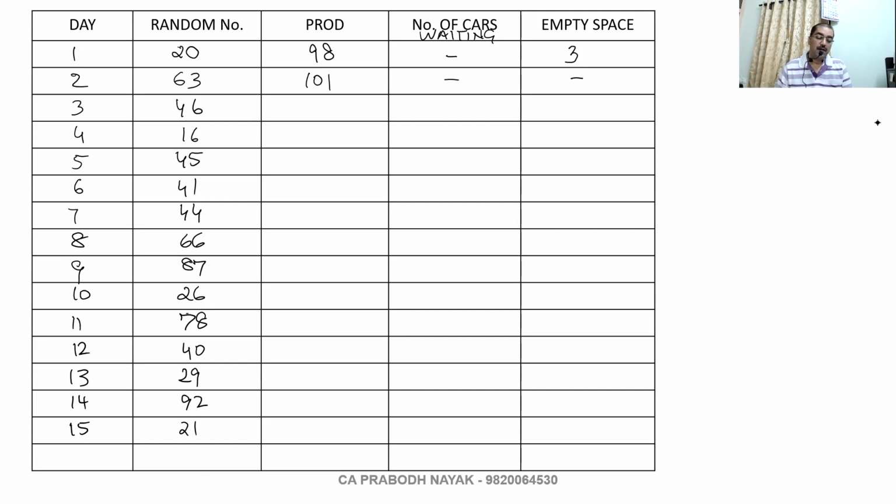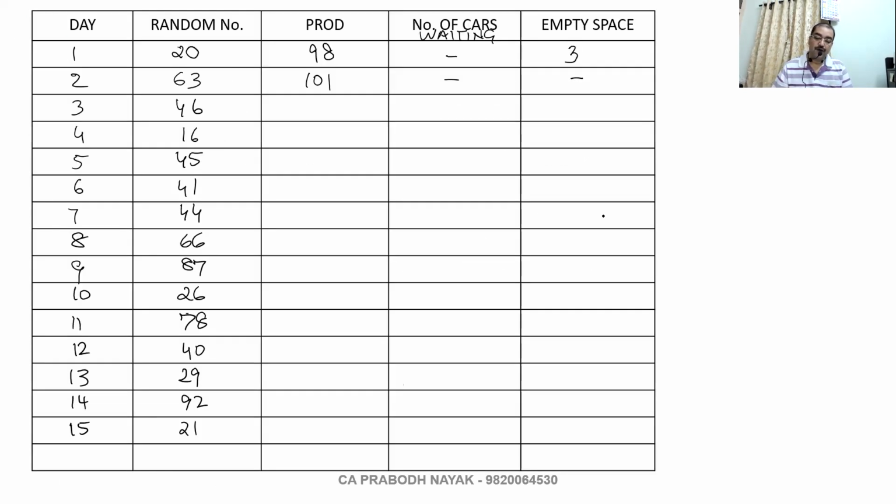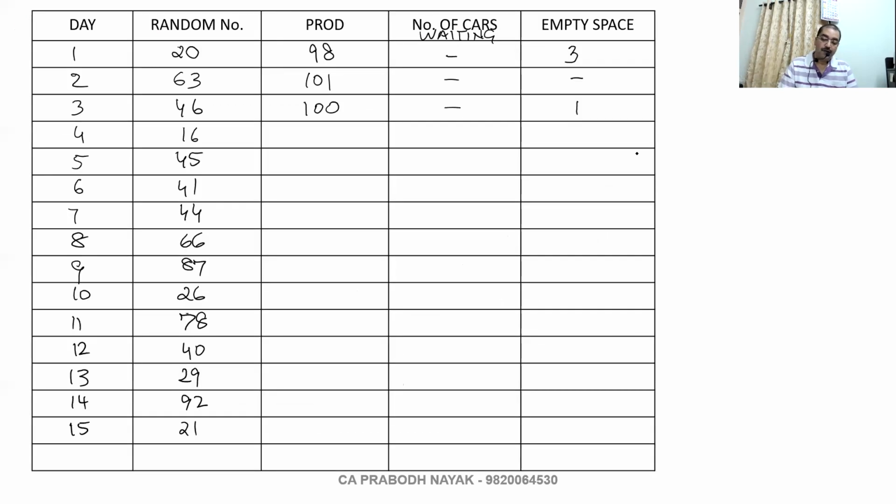Next one. Random number 46. 46 comes over here. So 100 cars are manufactured. All 100 are loaded, so there is no waiting. But there will be one empty space. Then 16. 16 comes here. 16 is 98 again. No waiting. 3 empty spaces.